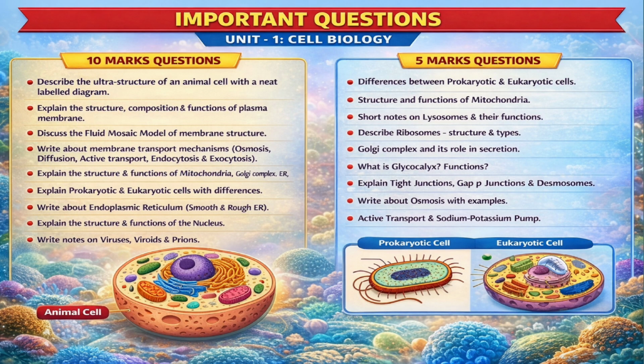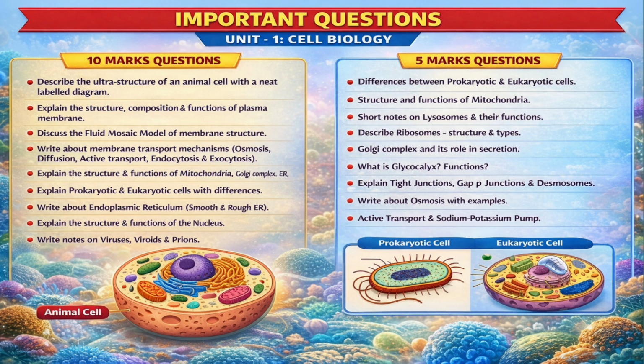Now let us move to the short questions. First short question: differences between prokaryotic and eukaryotic cells. Prokaryotes have no true nucleus and have 70S ribosomes. Eukaryotes have a true nucleus and 80S ribosomes.